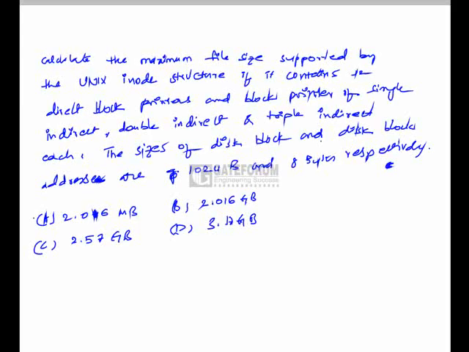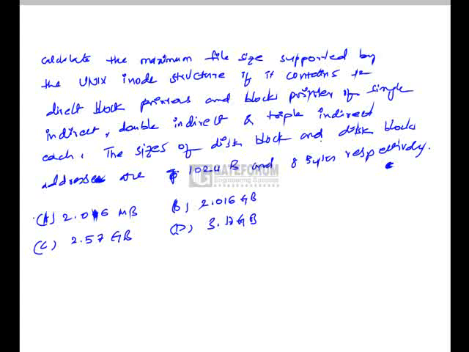Here the question is, calculate the maximum file size supported by the Unix inode structure if it contains 12 direct block pointers and block pointer of single indirect, double indirect and triple indirect each. The sizes of disk block and disk block address are 1024 bytes and 8 bytes respectively. Here we have to find the maximum file size supported by the Unix inode structure.